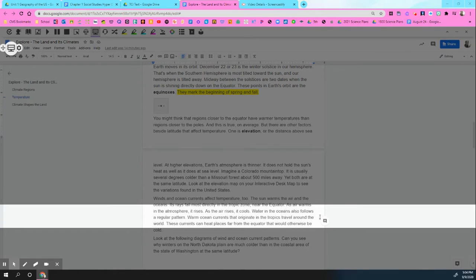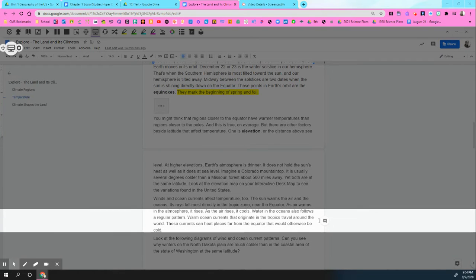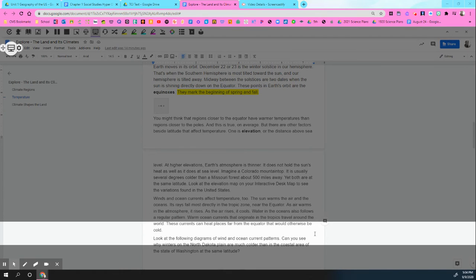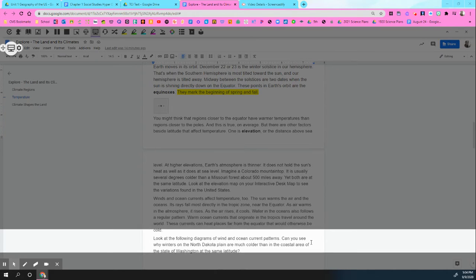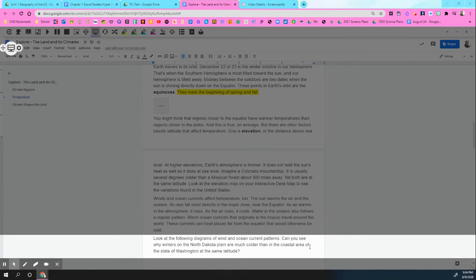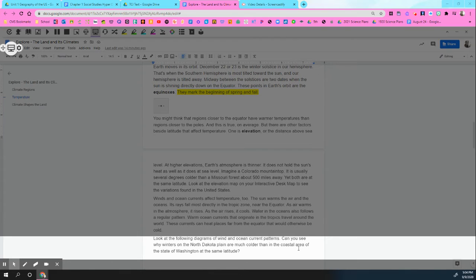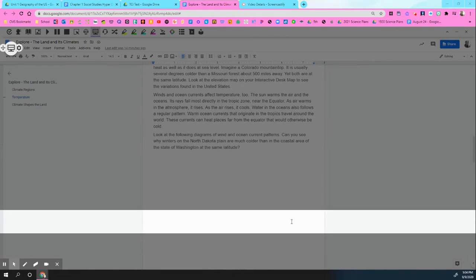Water in the ocean also follows a regular pattern. Warm ocean currents that originate in the tropics travel around the world. These currents can heat places far from the equator that would otherwise be cold. Look at the following diagrams of wind and ocean patterns. Can you see why winters on the North Dakota plain are much colder than in the coastal area in the state of Washington at the same latitude?